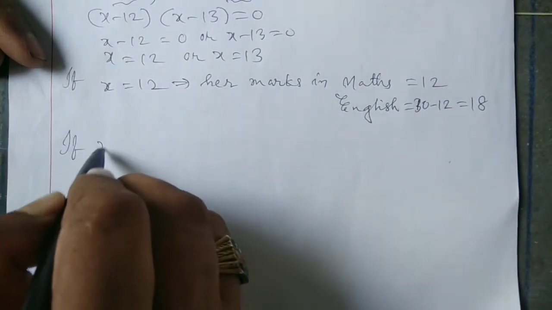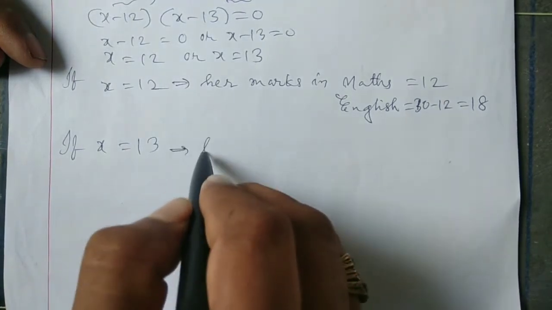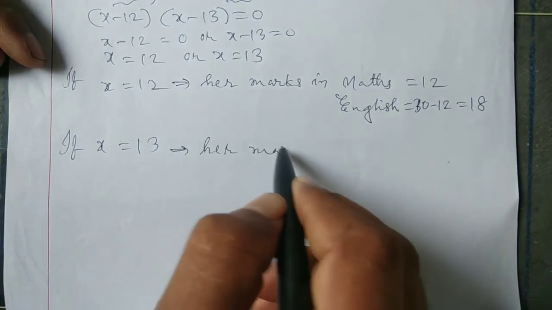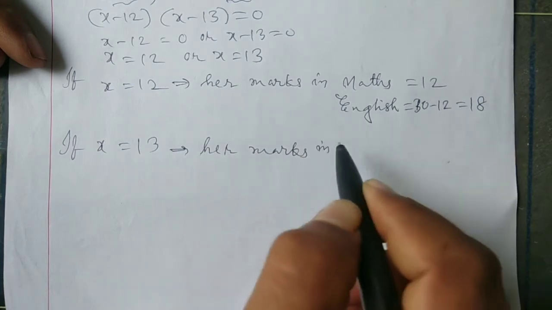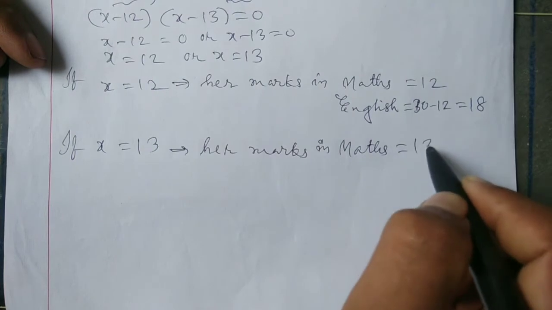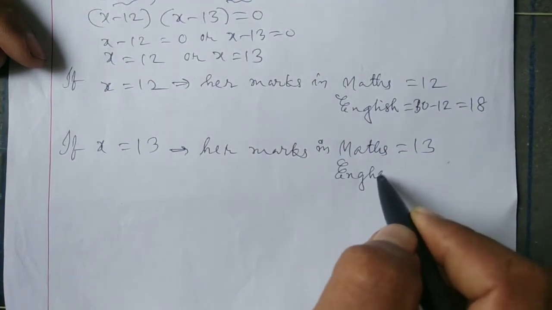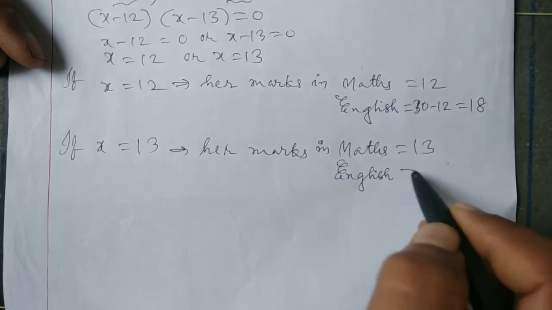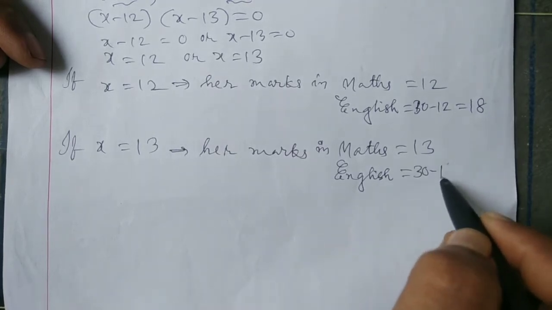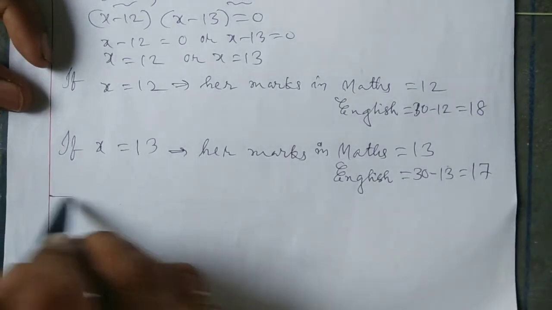If x is equal to 13, then our marks in maths are 13 and English 30 minus 13 is equal to 17. So these are two answers.